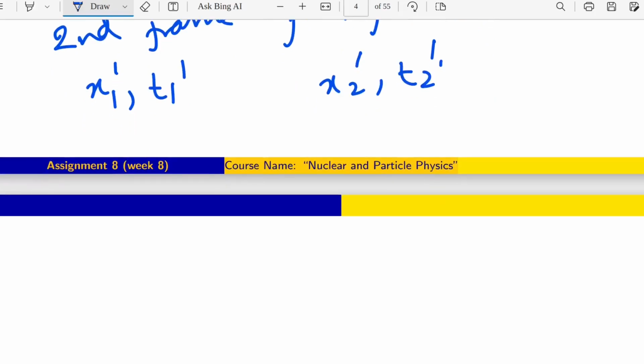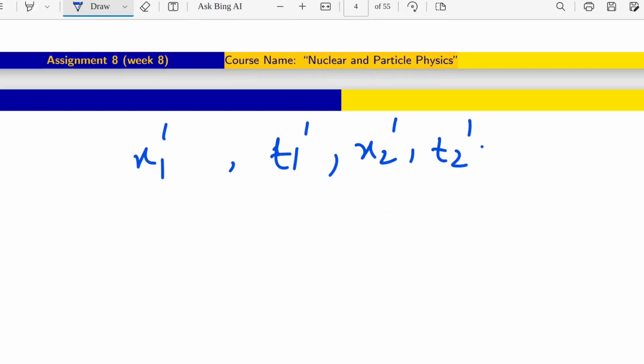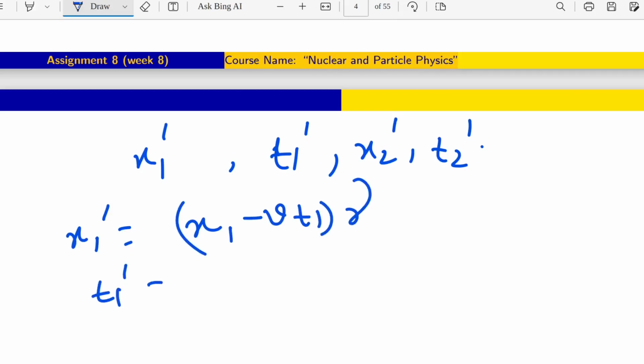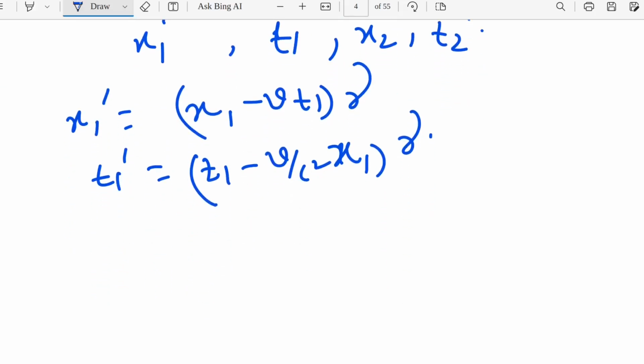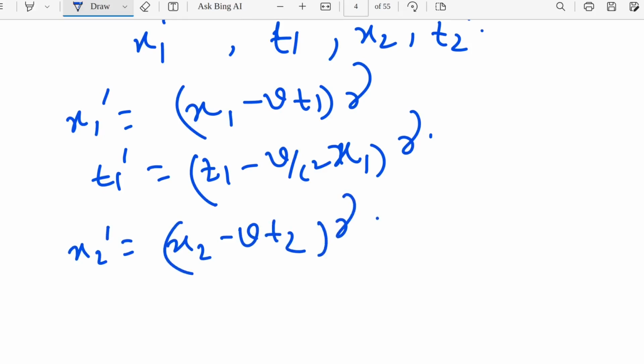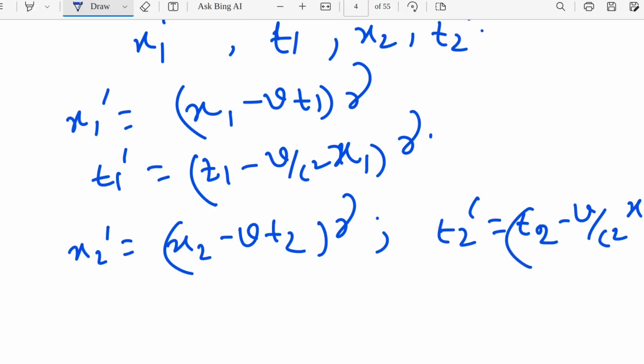Now as I told you, what will be the values of x1 prime, t1 prime, x2 prime, t2 prime? You just have to replace them. x1 prime is (x1 minus v t1) into gamma, t1 prime is (t1 minus v by c square into x1) into gamma. Similarly, x2 prime is (x2 minus v t2) into gamma, t2 prime is (t2 minus v by c square into x2) into gamma, right?